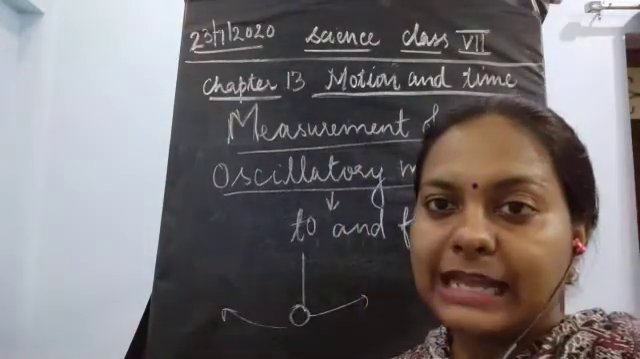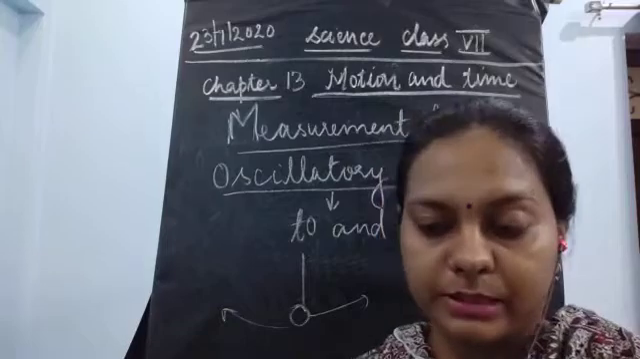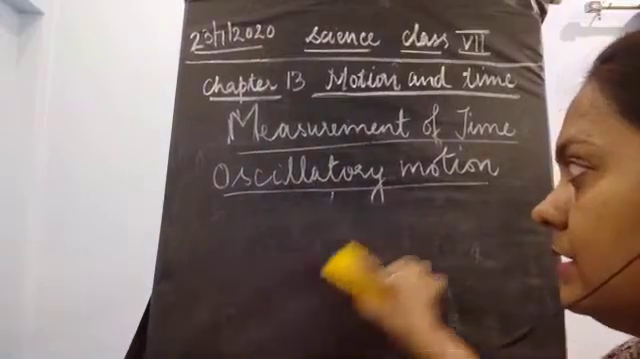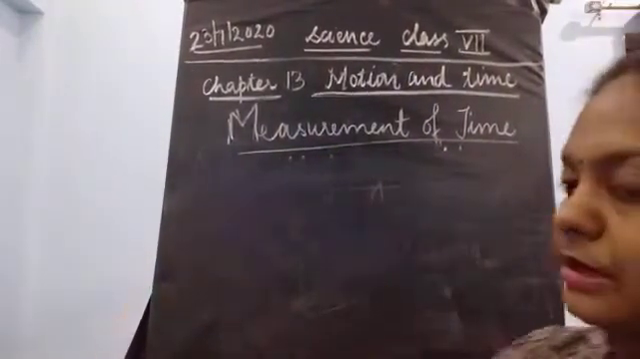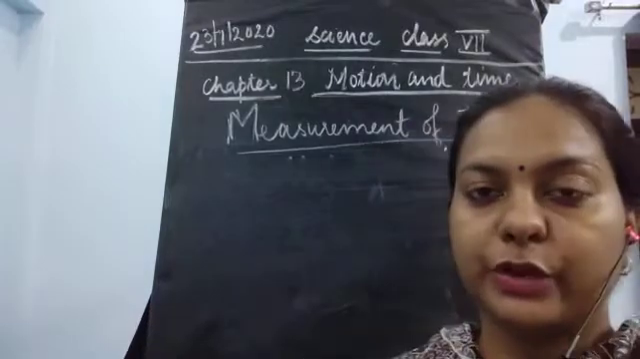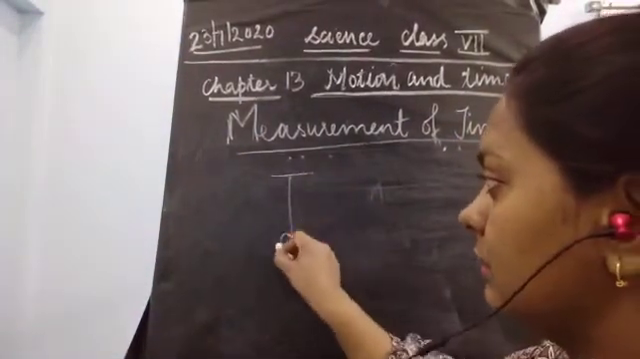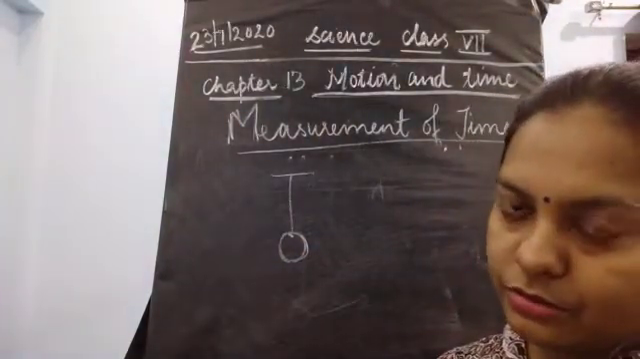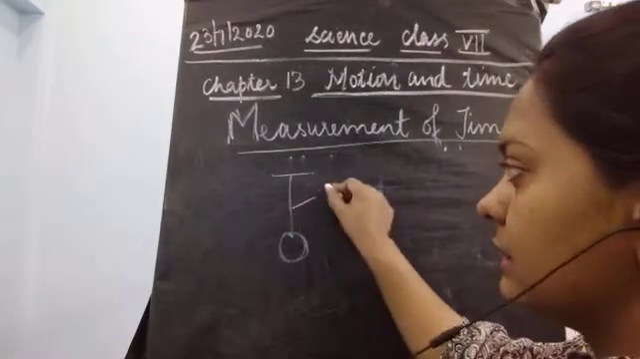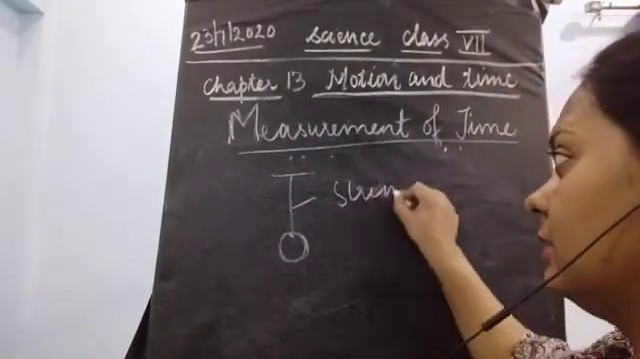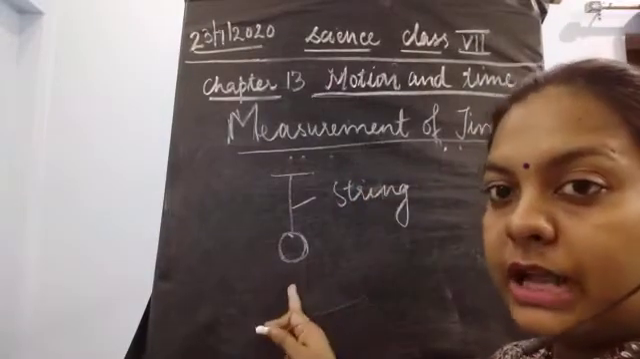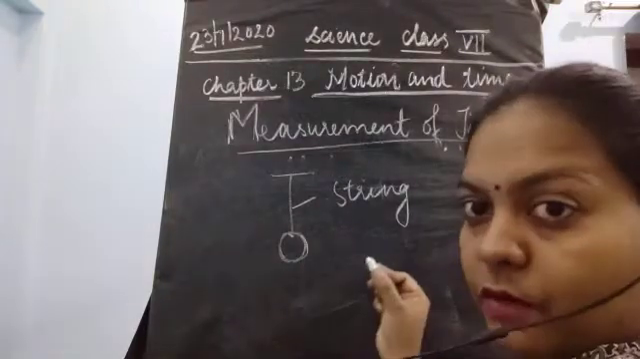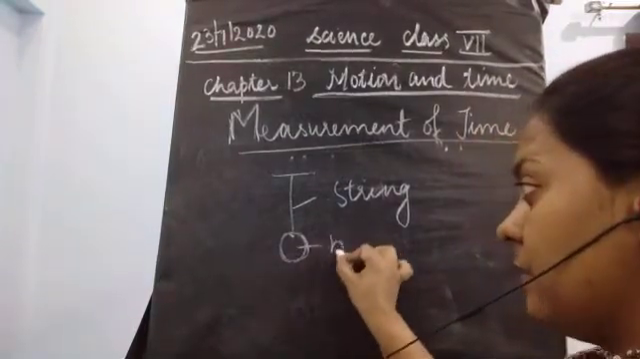Now, the example of this oscillatory object is the simple pendulum. What is the meaning of the simple pendulum? I will tell you about this. A simple pendulum is an instrument which shows you the oscillatory motion. So what are the parts? This is the support, this is the string or the thread by which a metallic ball is hanging, a small ball at the bottom of this string. This is known as a bob.